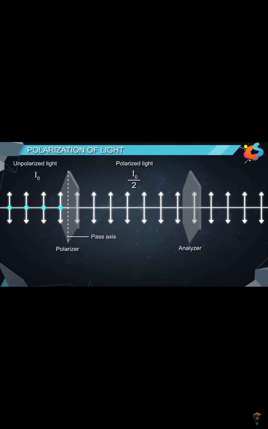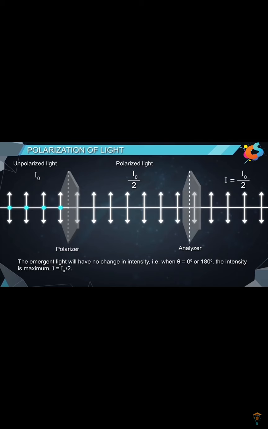If the pass axis of the polarizer is parallel to the pass axis of the analyzer, the emergent light will have no change in intensity. That is, when theta is equal to 0 degree or 180 degree, the intensity is maximum, that is, I is equal to I naught by 2. I naught is the maximum intensity.